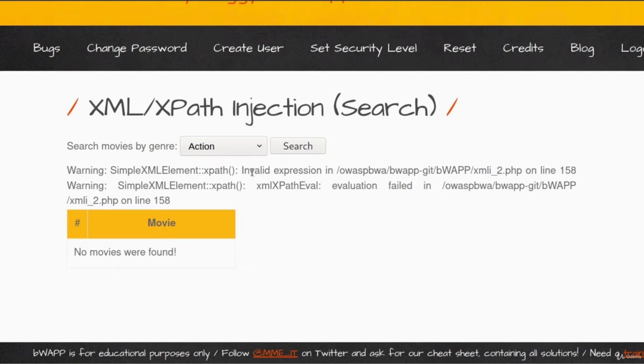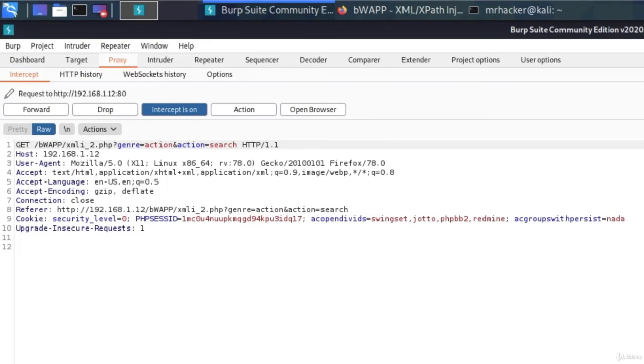Now, there is one thing that this application can do. We can check whether it requires the entire name of the genre, which is action, or whether it can determine which genre it is with just the first few letters from the name. For example, if we type ACT, can it determine that we want the action genre? Let's give it a try by intercepting the request once again.